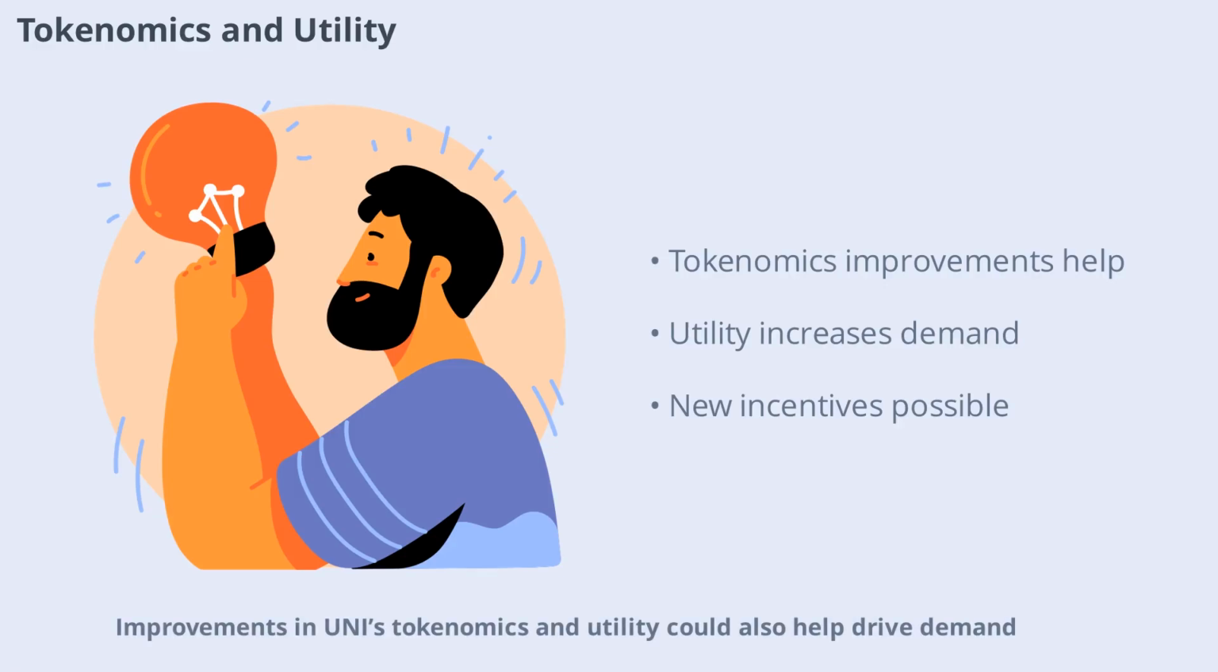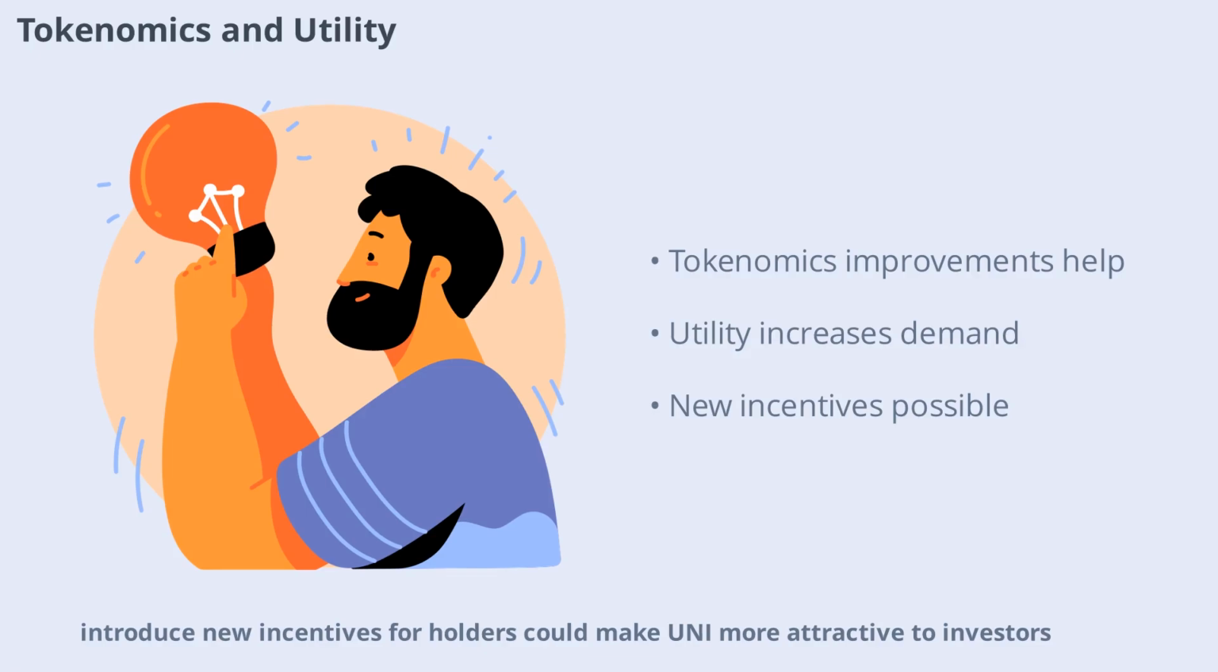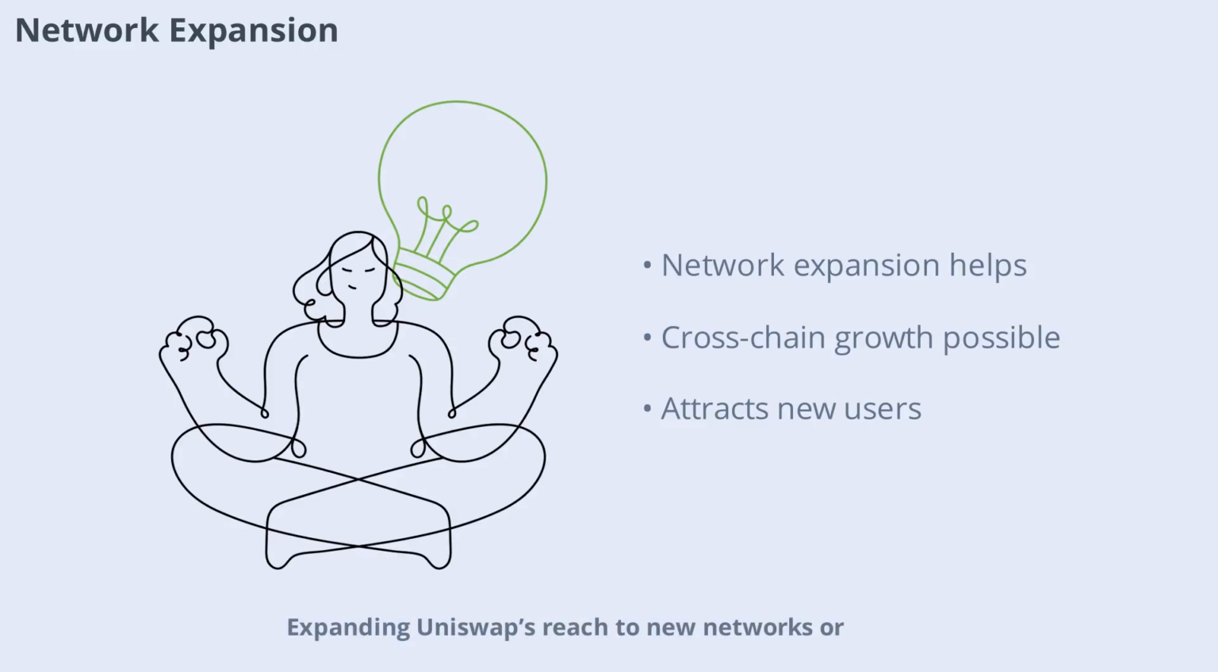Improvements in UNI's tokenomics and utility could also help drive demand. For example, changes that increase the token's usefulness within the Uniswap protocol or introduce new incentives for holders could make UNI more attractive to investors. Expanding Uniswap's reach to new networks or blockchains could open up additional growth opportunities. Cross-chain functionality and integrations with other protocols can attract new users and liquidity, potentially supporting UNI's price.